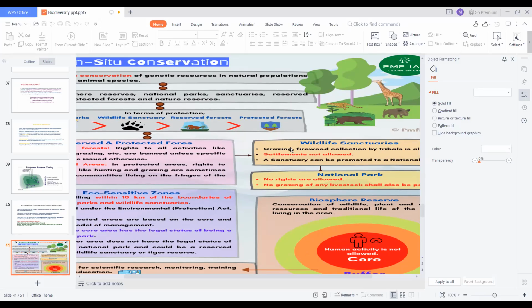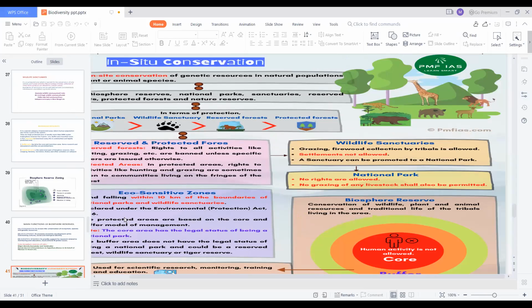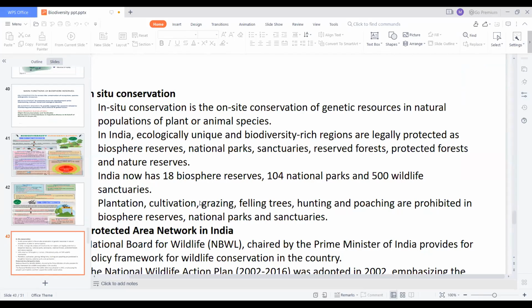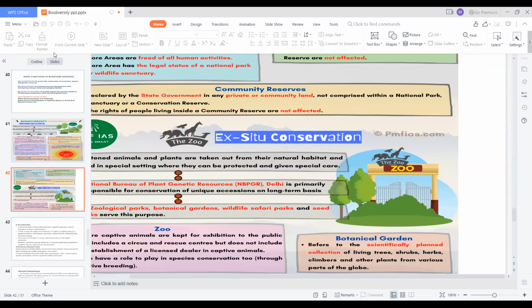Not clearly. I just want to show this picture, but it is not clear here.